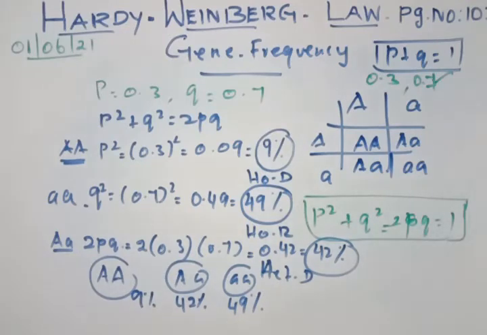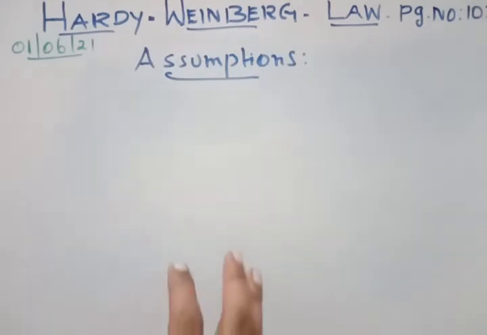We'll discuss five different assumptions of the Hardy-Weinberg law. We have already discussed in the early part of this session what is needed for evolution: genetic drift, gene flow, mutation, recombination and all this. But what the Hardy-Weinberg law says is that in a large population, all these things are absent. There is no gene flow, no genetic drift, no mutation, no recombination.